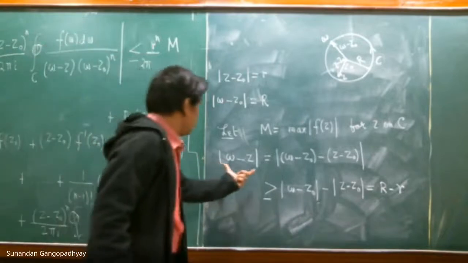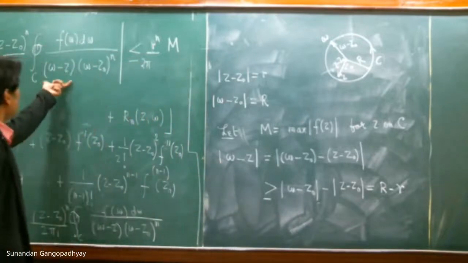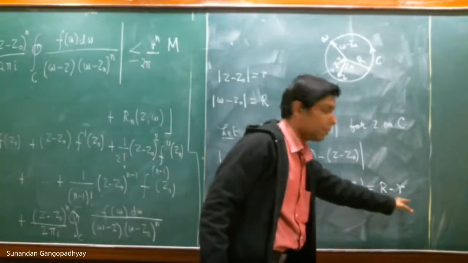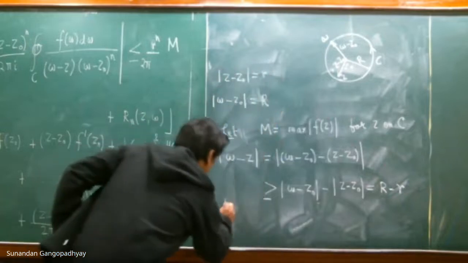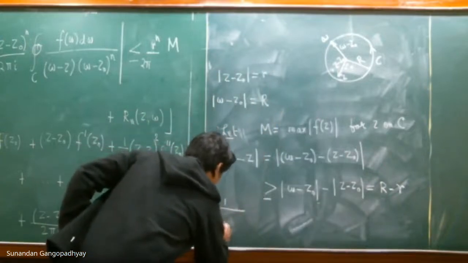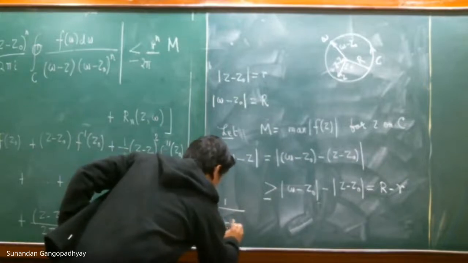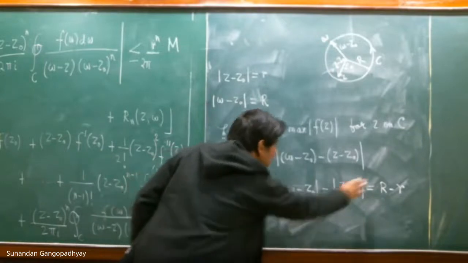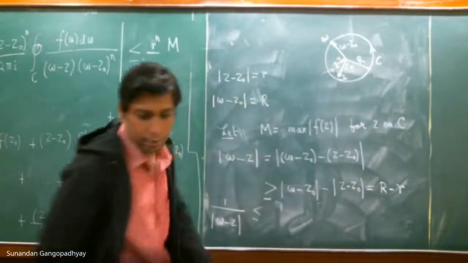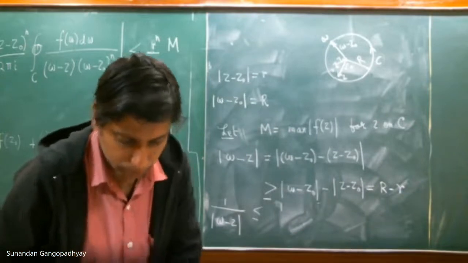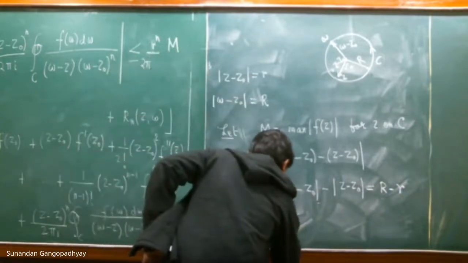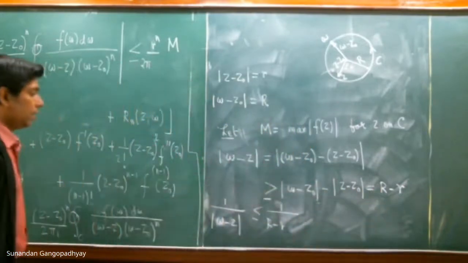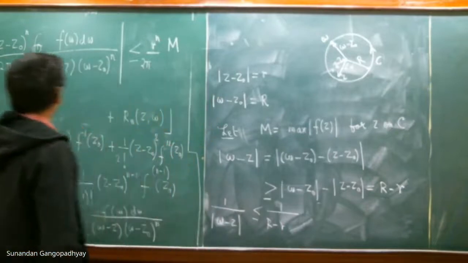Now you have this factor w − z. The modulus of that is greater than or equal to R − r. So this implies that if you invert it, 1 divided by |w − z| will be less than or equal to 1 over R − r, because this is greater than or equal to this.